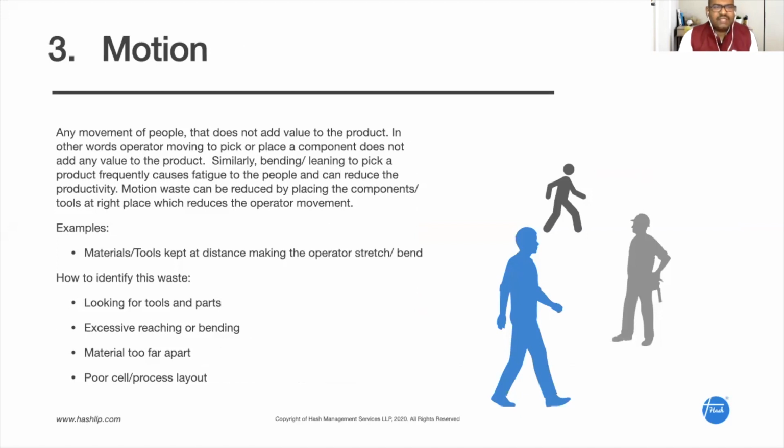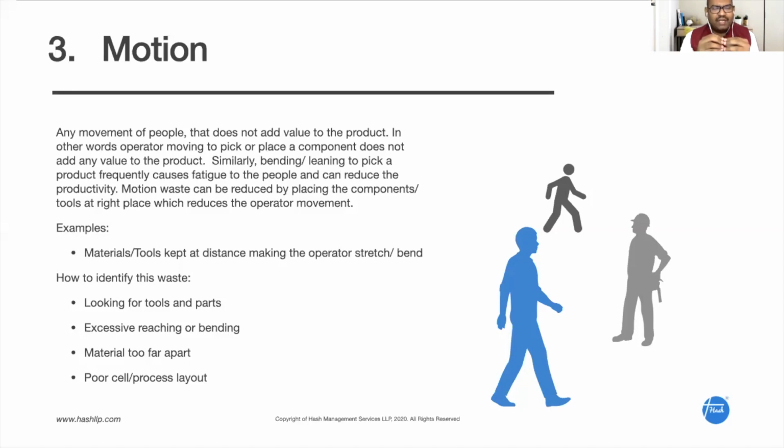The third waste is called motion waste. Motion waste is the people movement which does not add any value to the product. For example, people walk inside the factory for many things: searching for tools, taking the materials, transportation, right? Transportation waste and people movement sometimes go together. And similarly, they do a lot of bending and climbing the machine, leaning, twisting, all those things. These activities don't add any value to the product, right?